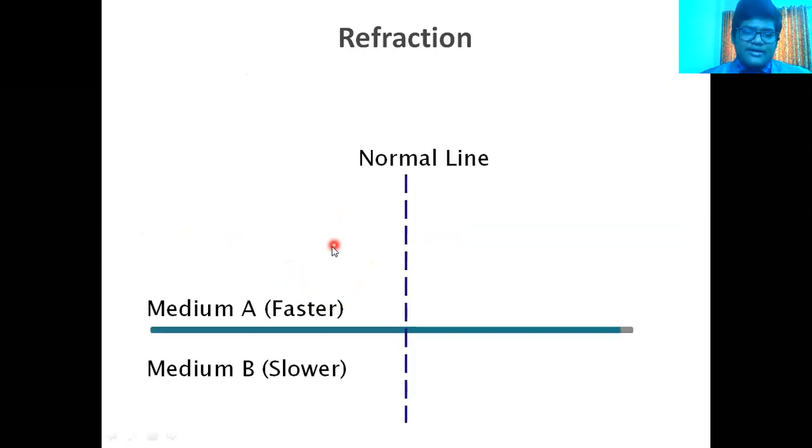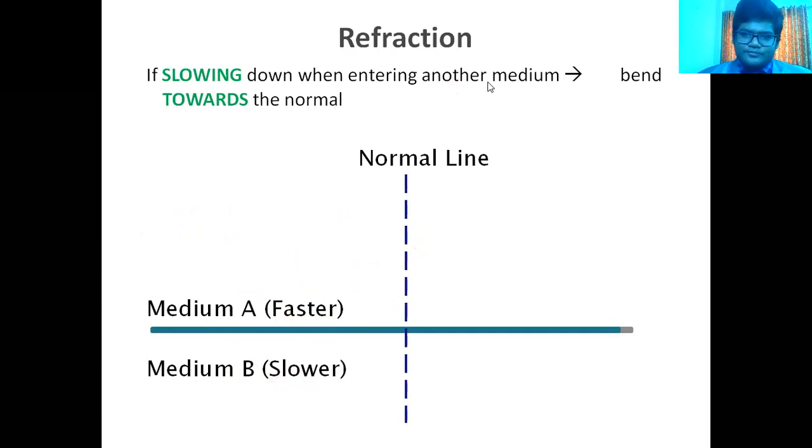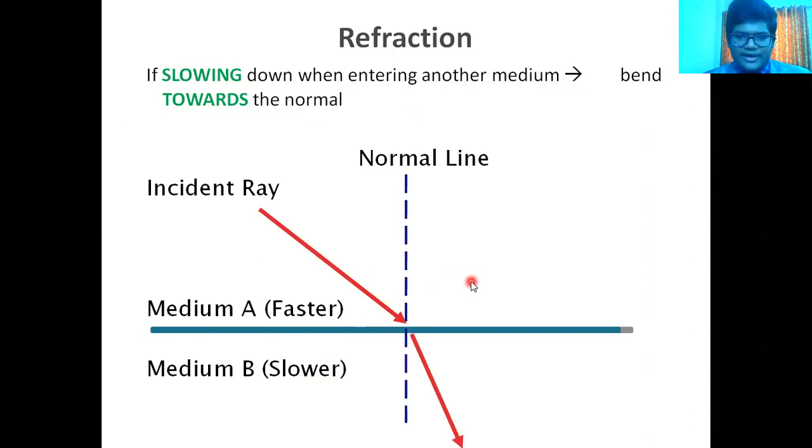Now let's see when light travels from medium A to B. In medium A the speed of light is faster, and in medium B it is slower. If it slows down when entering another medium, then it bends towards the normal. We have seen that when it goes from rarer to denser, it bends towards the normal. The diagram shows that. This is the incident ray, and it gets refracted in the other medium, bent towards the normal. This is angle I, angle of incidence, and this is angle R, angle of refraction.